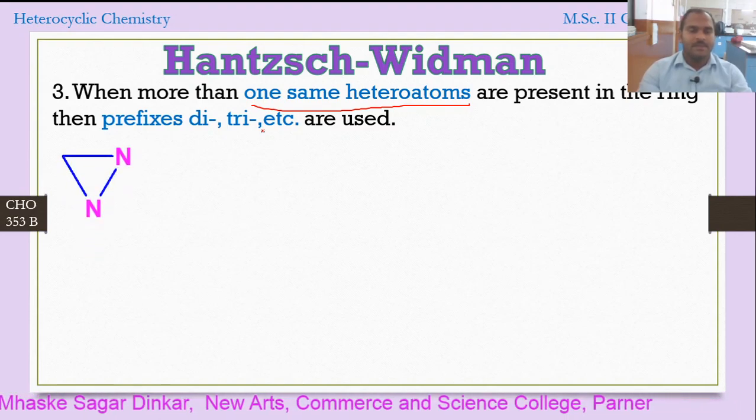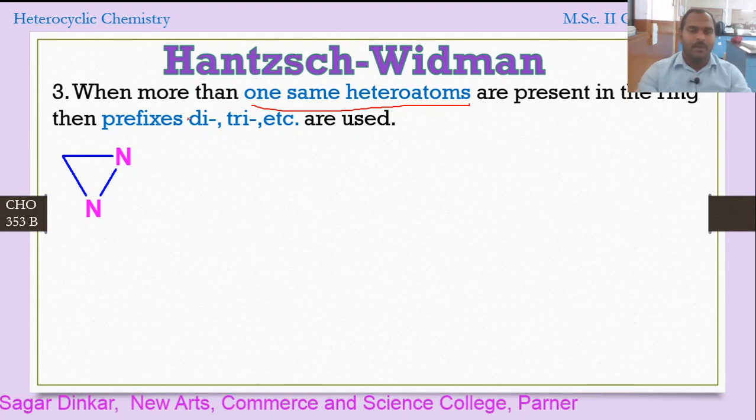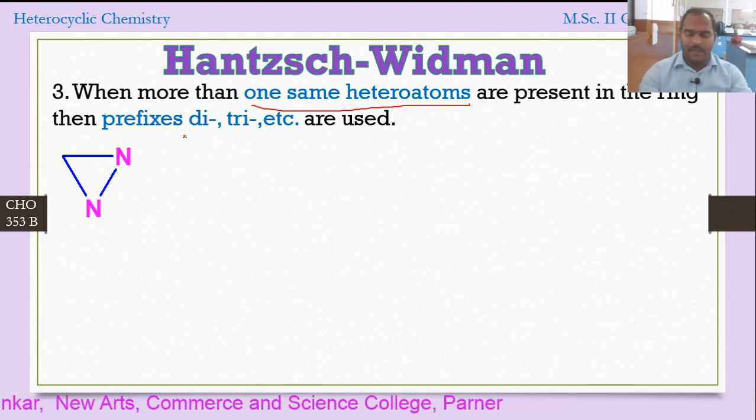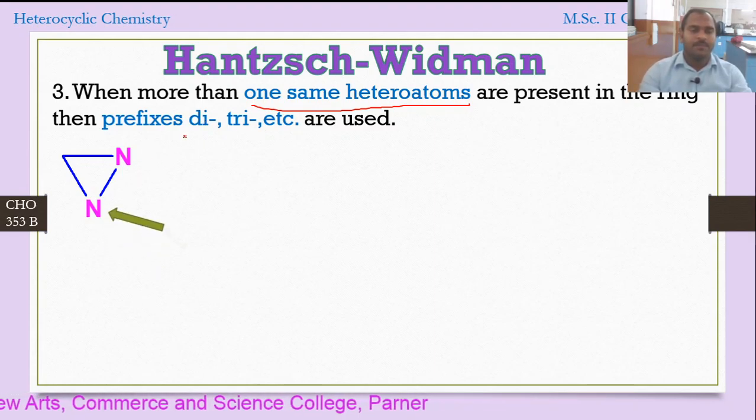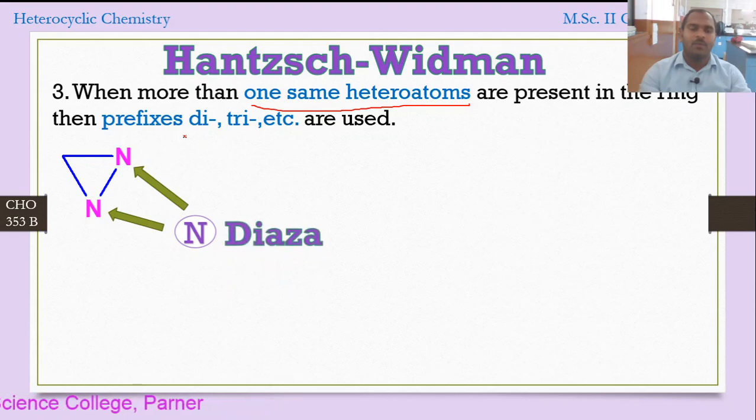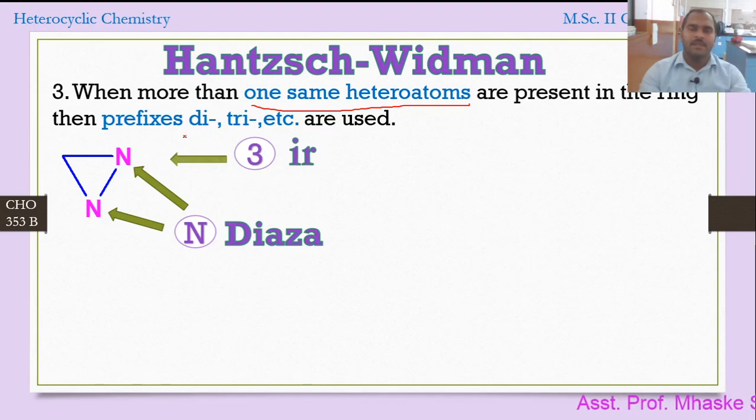Now here we can see a three-member cyclic structure having two nitrogen atoms. So first question, what is the heteroatom? The heteroatom is nitrogen and there are two, therefore diaza. What is the size of the ring? The size of the ring is three-member, therefore the suffix we are using is ir.